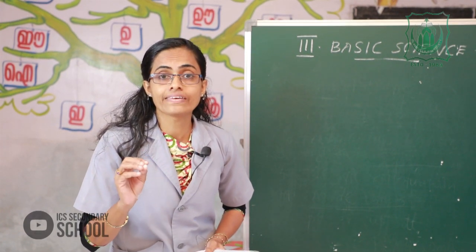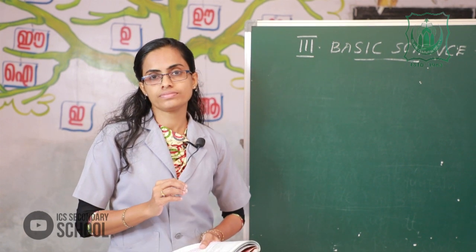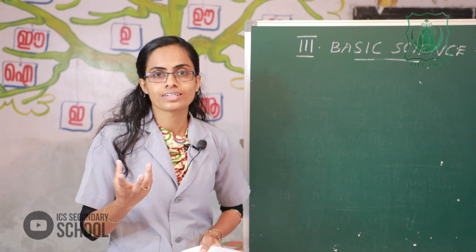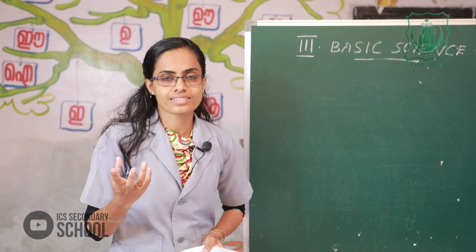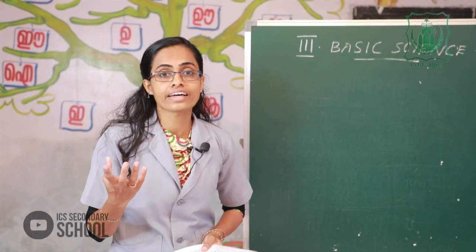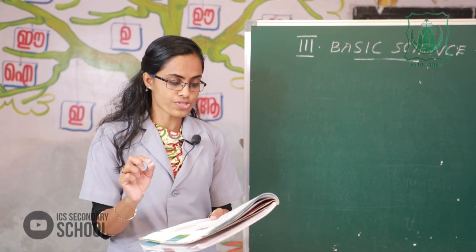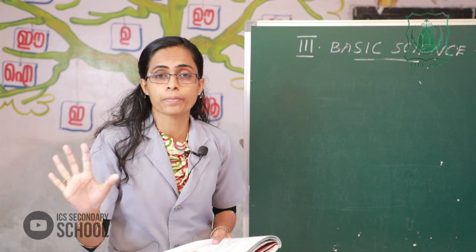Then the fourth question: why do living things eat? All living things eat to live and grow. And the last question, a car cannot reproduce.